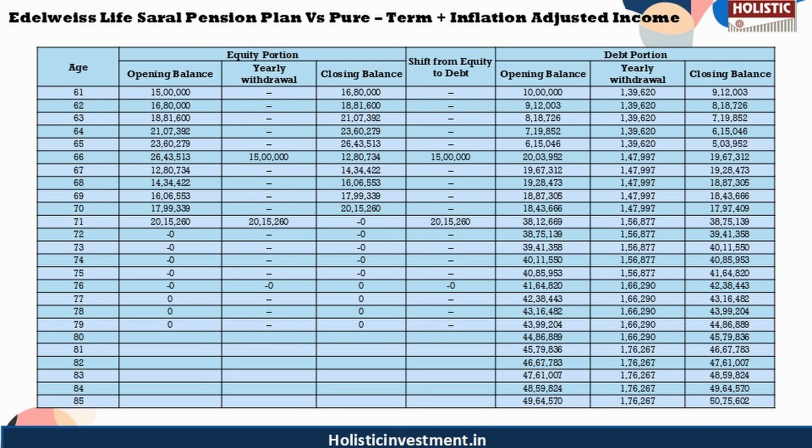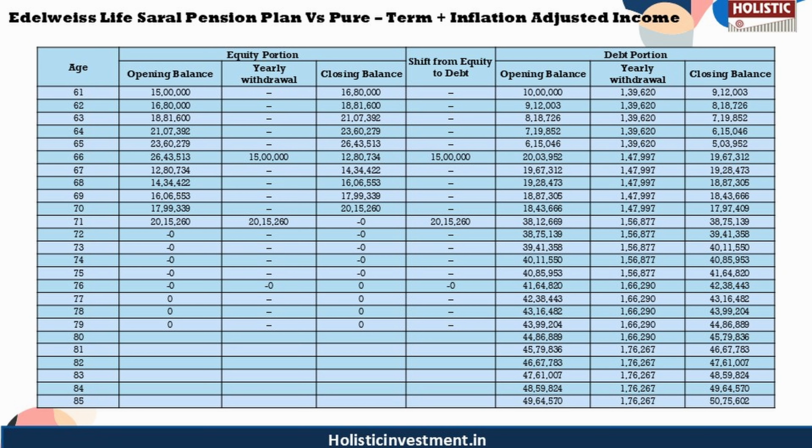So here, let us assume the same purchase price of 25 lakhs is invested in a diversified portfolio to generate inflation-adjusted income. The portfolio is structured with a 60:40 equity to debt allocation, where 15 lakhs is invested in equity for long-term growth and 10 lakhs in debt for stability and income. Equity returns are assumed at 12% per annum, while debt yields 6% per annum. Annual withdrawals begin at 1.39 lakhs, matching the annuity income from the Edelweiss policy.